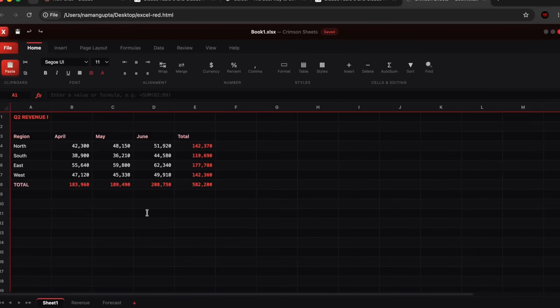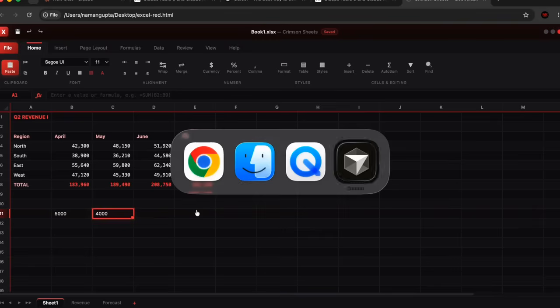I said I want a red and black color scheme. So if I want to enter in stuff here, I can do that. I want to enter in 5,000 here or random numbers over here. So it is working. I can input text here, and this is exactly what we asked for. We asked for a working front end.